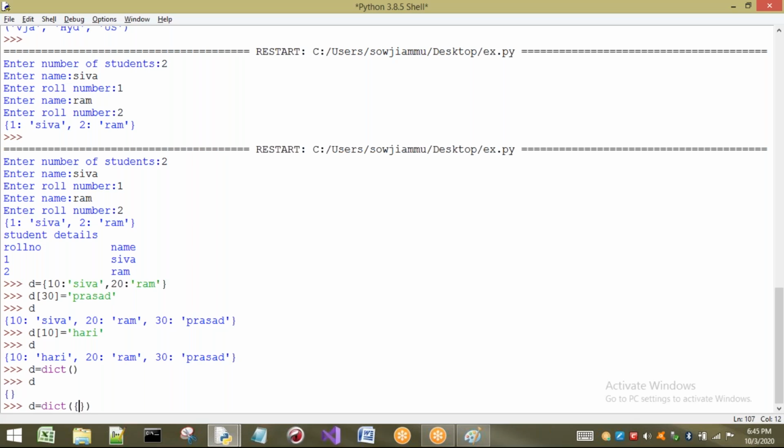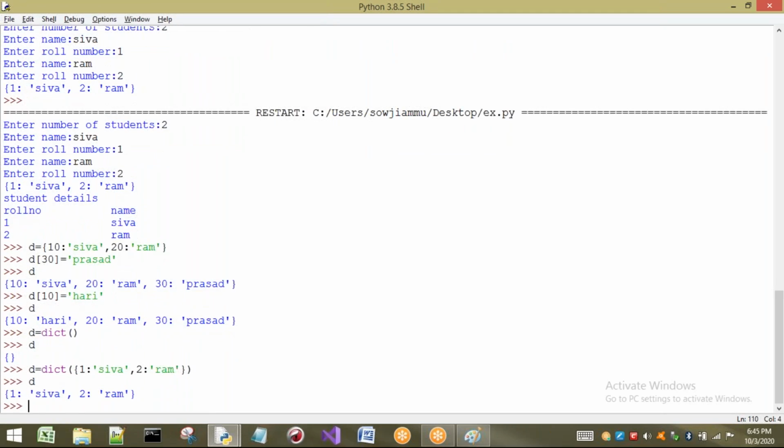Even without this dict function I can create directly, but inside this dict function also I can write keys and values. See, if I print D, we are going to get the same dictionary. Next one, I will pass some list of elements.